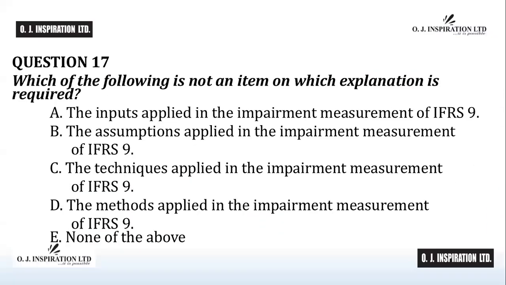Question number 17. Which of the following is not an item on which explanation is required? A. The inputs applied in impairment measurement of IFRS 9. B. The assumptions applied in impairment measurement of IFRS 9. C. The techniques applied in impairment measurement of IFRS 9. D. The methods applied in impairment measurement of IFRS 9. E. None of the above.